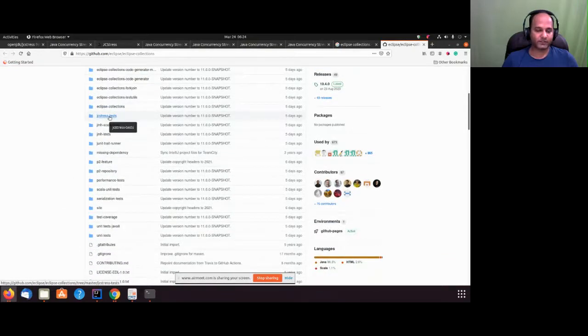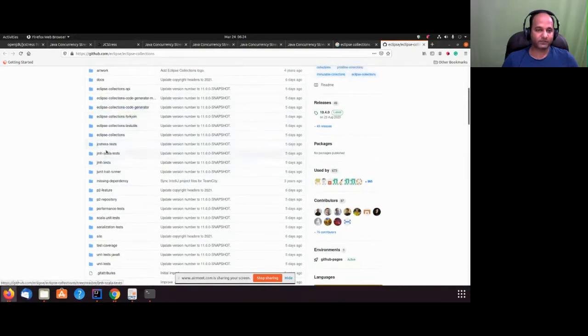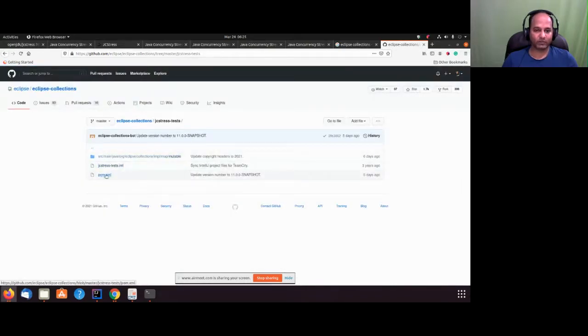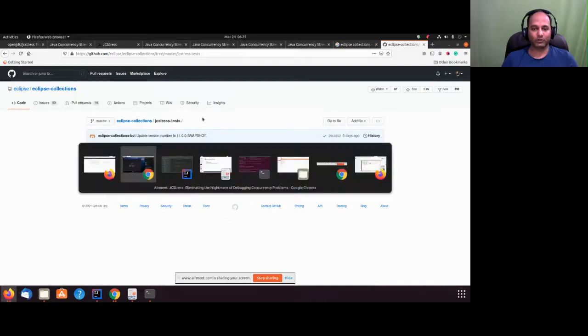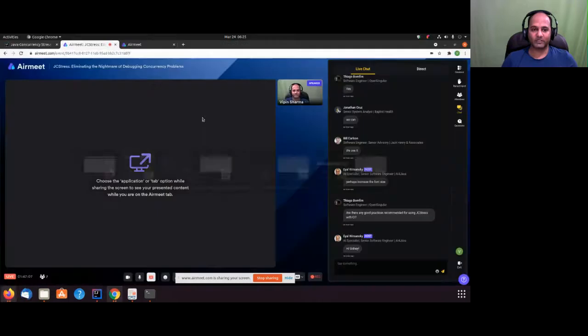This is the best example I could find on the internet. It has GC stress tests. You can see this is one of the submodules in a Maven project. This is also a Maven project. Okay, so one thing I wanted to show you is this is one example. The other thing, because you talked about the recommendation, is the recommendation specifically for CI tools.